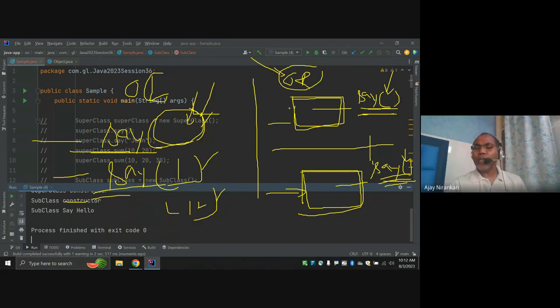If here you define one method and you define the same method here also, a duplicate method, you can say overriding. Overriding means a duplicate method. The same method written here, the same method you're writing here. Duplicate means the same arguments: zero argument and zero argument, one argument and one argument. Then you can say it is an override.